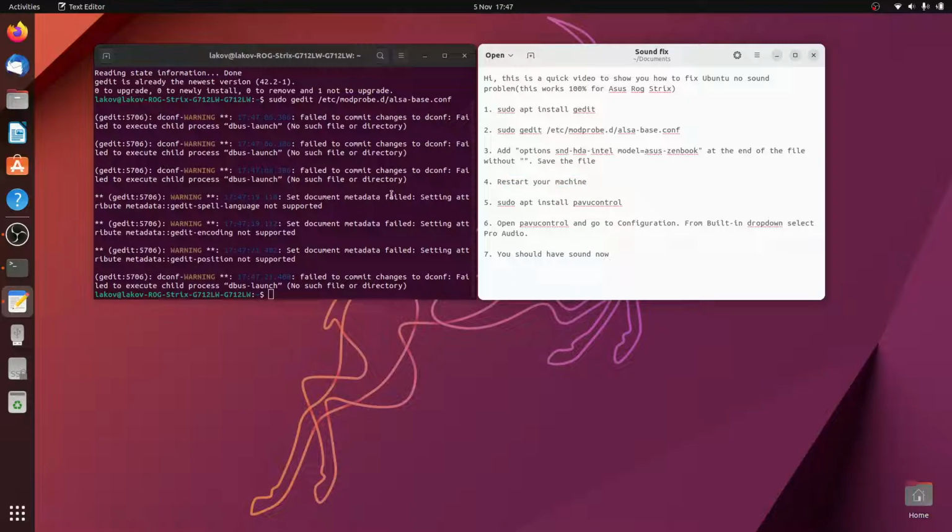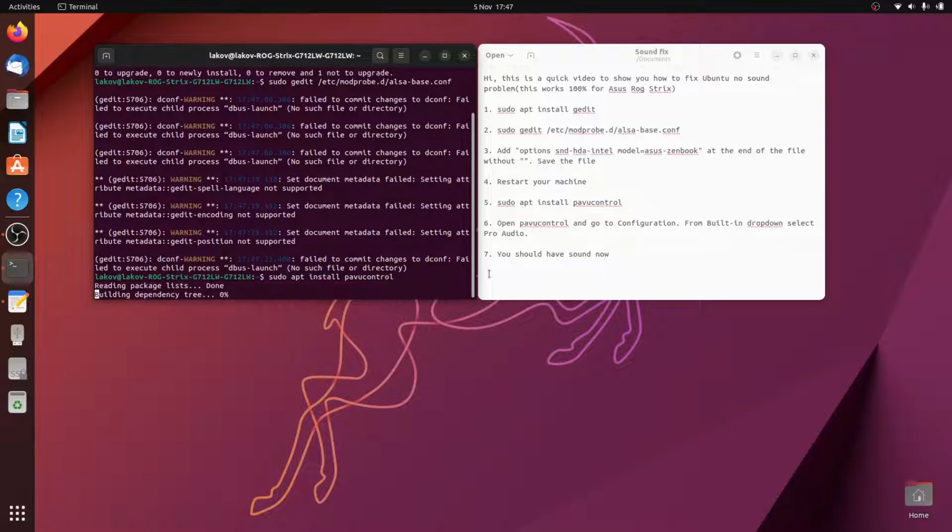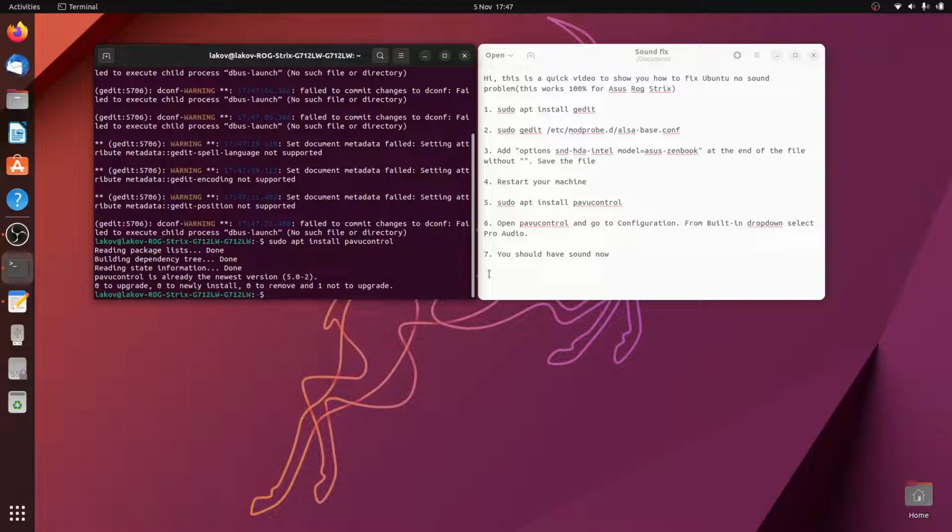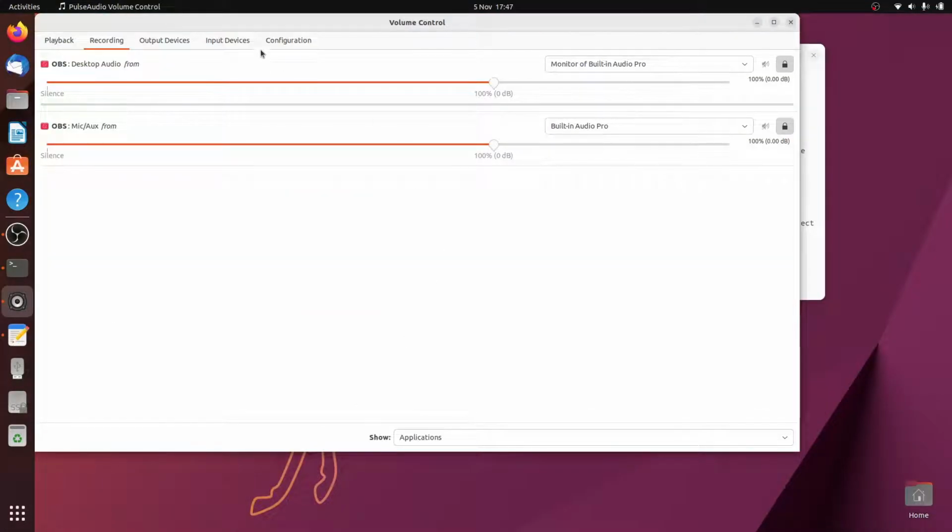After that, when you restart your machine, you come here at the terminal again and just say sudo apt install pavucontrol. Again, I already have this, but you have to do it. Then go to pavucontrol, open it like this.